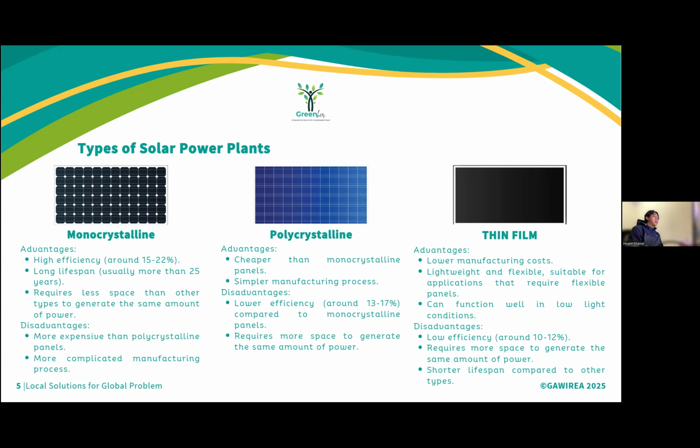Next, polycrystalline panels. Advantage: cheaper than monocrystalline panels. Disadvantage: lower efficiency, around 13 to 17%, compared to monocrystalline panels. And last, thin film. Advantage: lower manufacturing cost, lightweight and flexible, suitable for applications that require flexible panels. Disadvantage: low efficiency, around 10 to 12%.